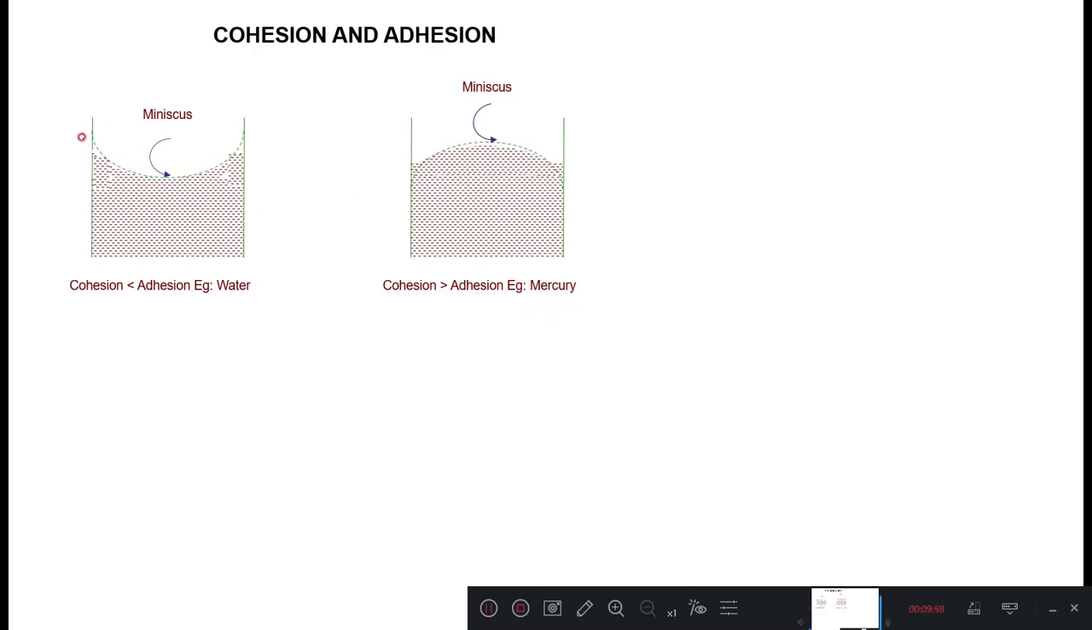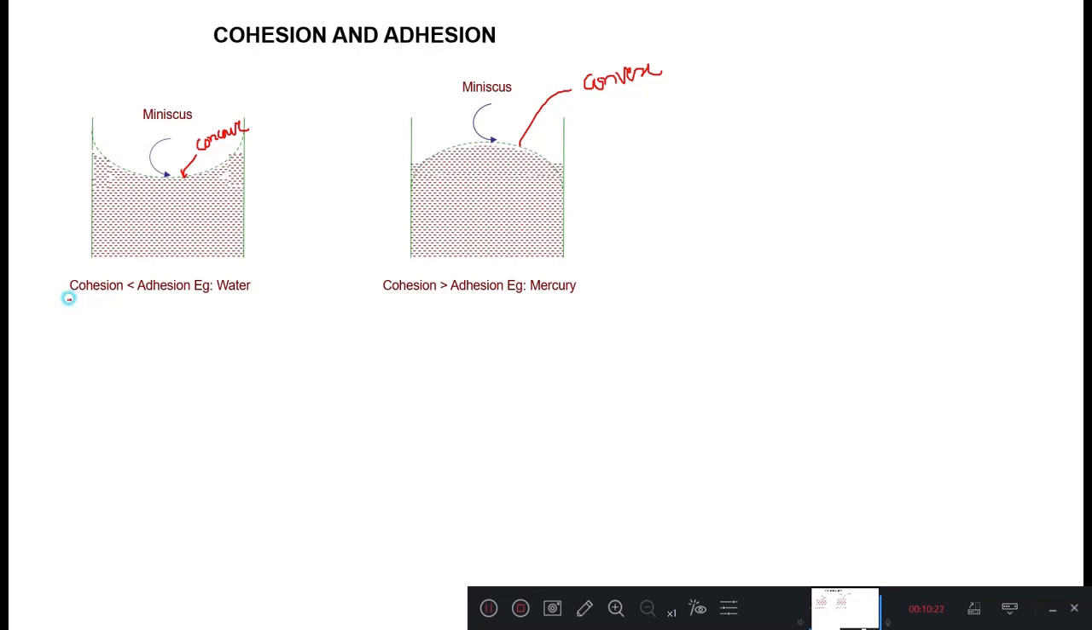And even you can look at this picture here. So this is called a meniscus. The curved surface of the liquid is called a meniscus. We have two types of meniscus here. This is a concave meniscus, and this one is a convex meniscus. So why the concave meniscus in this case and why the convex meniscus in this case?